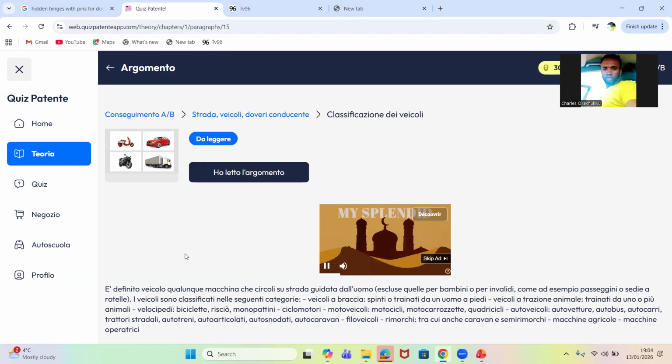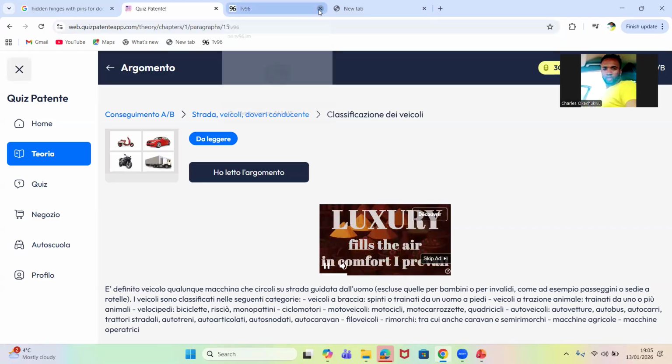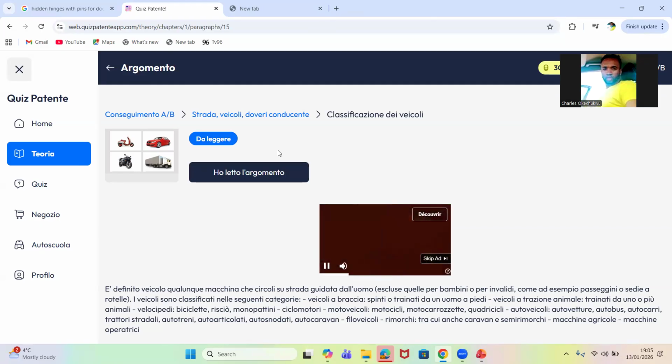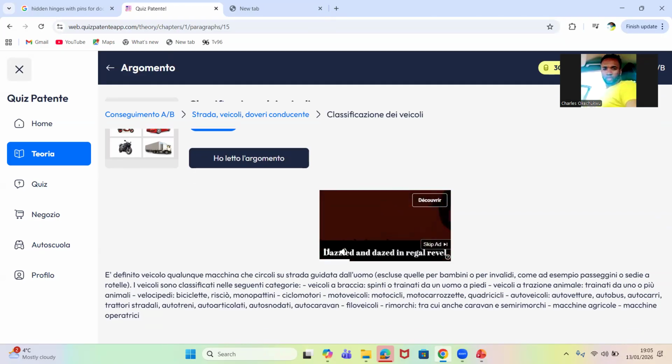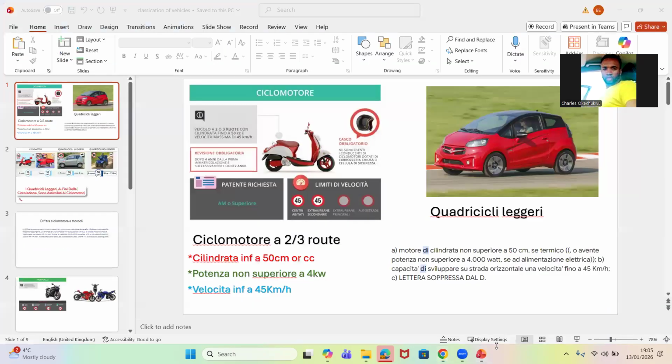Now we're about to see the second part. For a long time we'll be discussing veicoli. Today, we'll see what is that thing they call veicoli and their classification. So today's class is very important. I advise everybody: if you can screenshot what you see here, screenshot it. If you want to write it down, write it down. Today's class is very important.